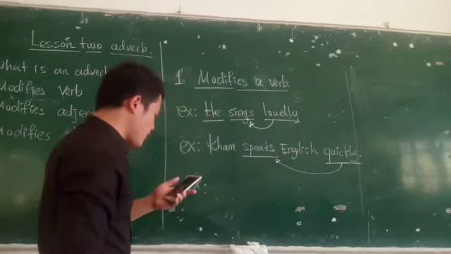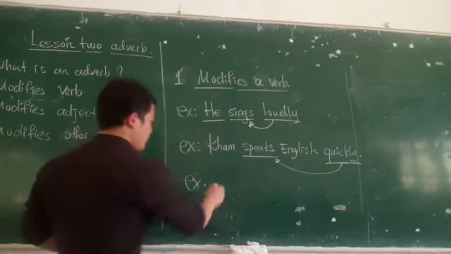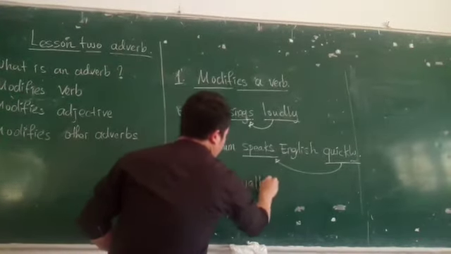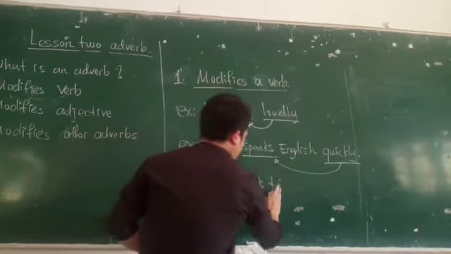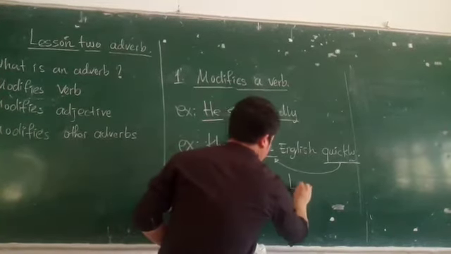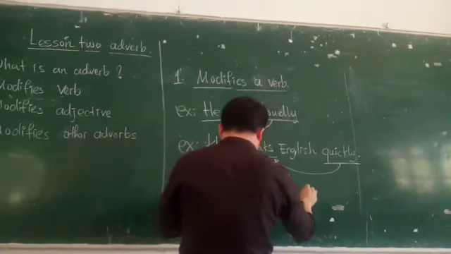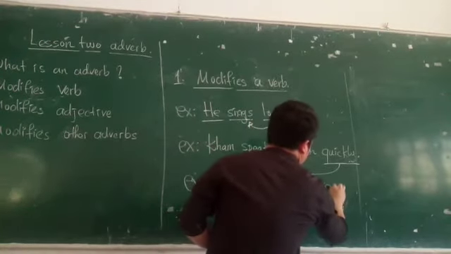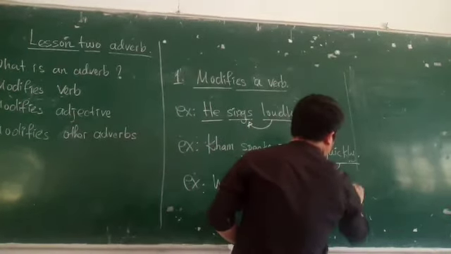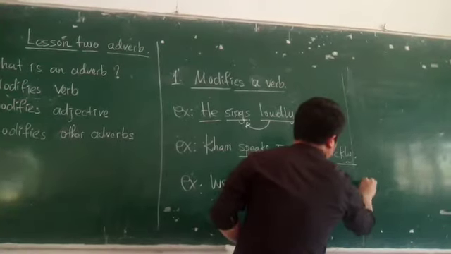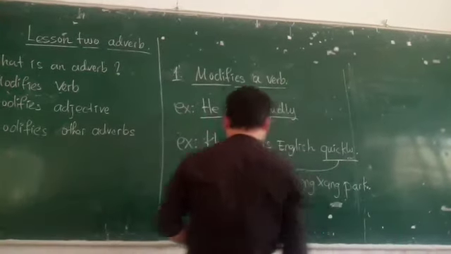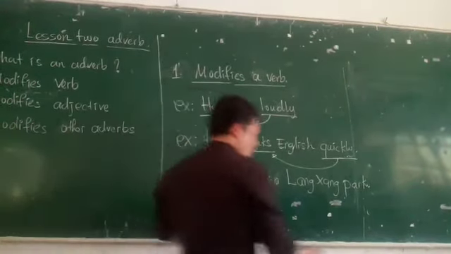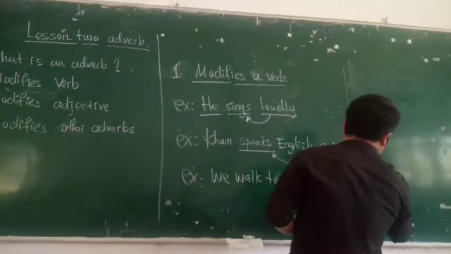We walk to Langsam Park slowly. We walked to Langsam Park. Okay, in this sentence, walk is a verb and slowly is the adverb that describes the verb. Why do we walk to Langsam Park slowly?